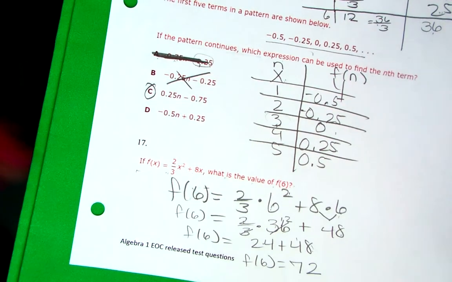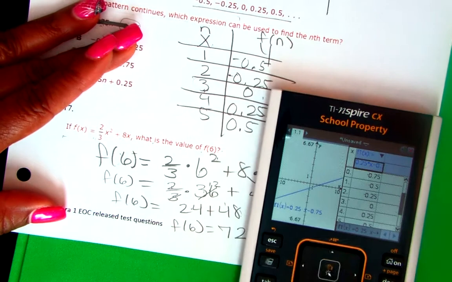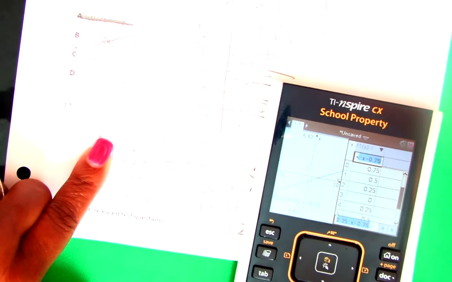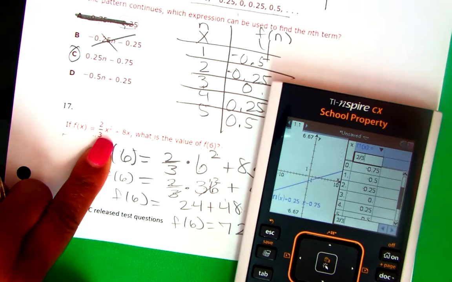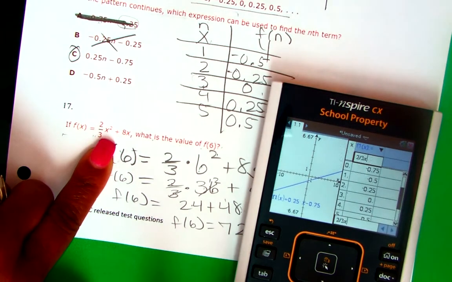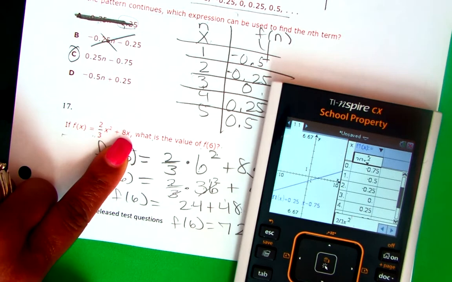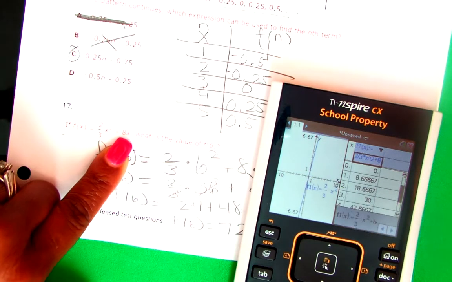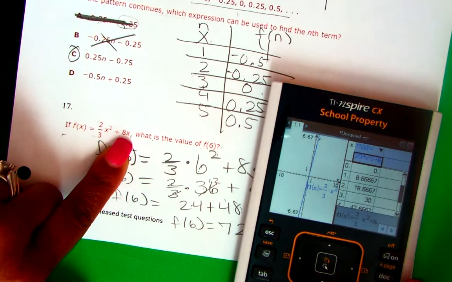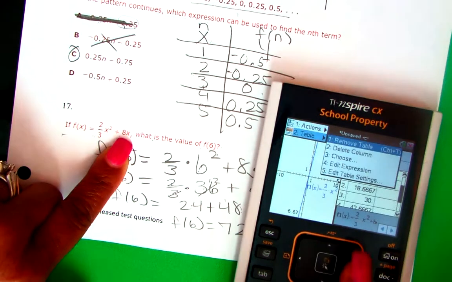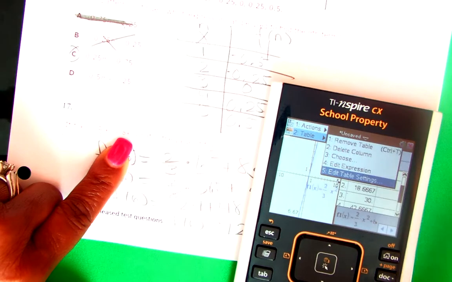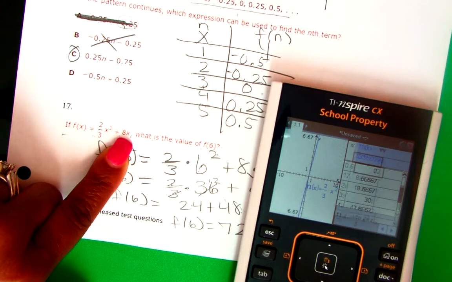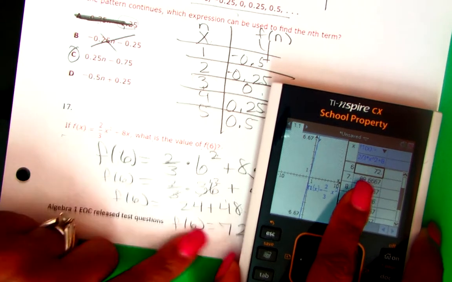And you probably say, oh, can I check it using a calculator? Of course. You can go back to the same thing we were doing. Let's edit and put in this equation. 2 divided by 3, times x squared plus 8x. Enter. And you want to know when it's 6. So I'm going to say menu, go to table. I want to edit the table setting. And I want it to go to 6. Enter. And when I get 6, it says 72. And that's what I got, 72.